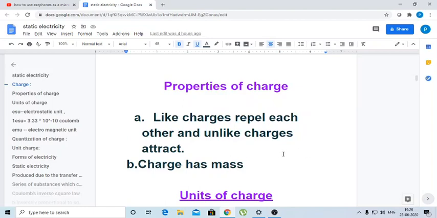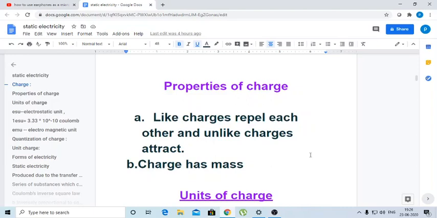So students, we have mainly two charges, protons and electrons. The first property of charges is that like charges repel each other. Suppose two protons are placed at a distance, they repel each other, and electrons also repel each other. Unlike charges, like positive and negative charges placed at a distance, attract each other.